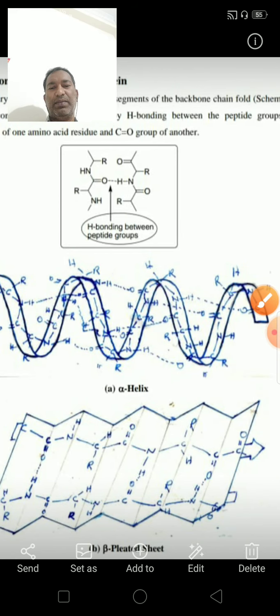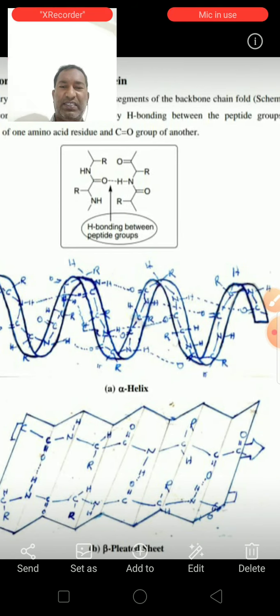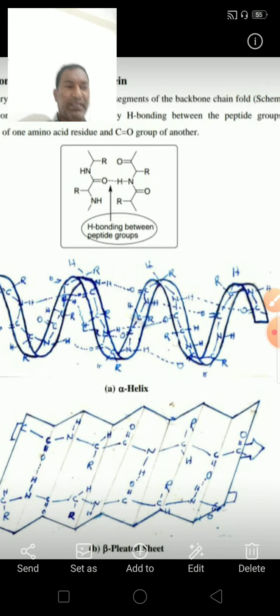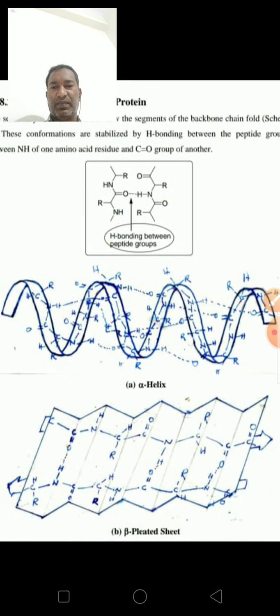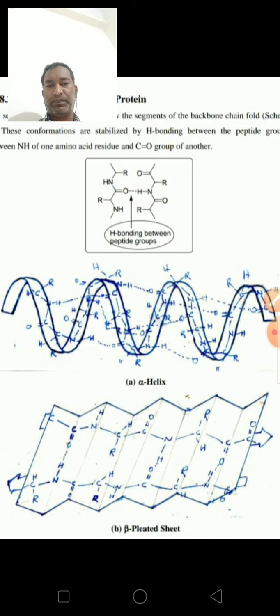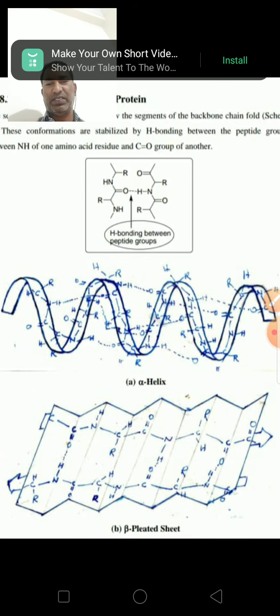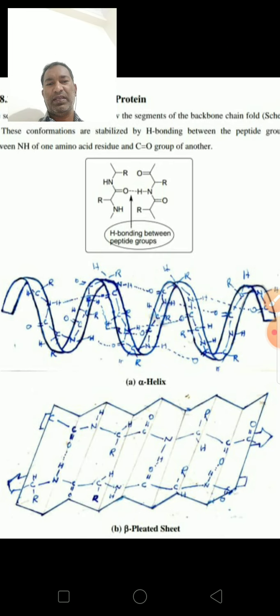So this is the beta pleated sheet. See here, C double bond O, NH, CRH, C double bond O, NH, CRN. This is one. This beta sheeted structure, beta sheet, is the second type of secondary structure of protein.